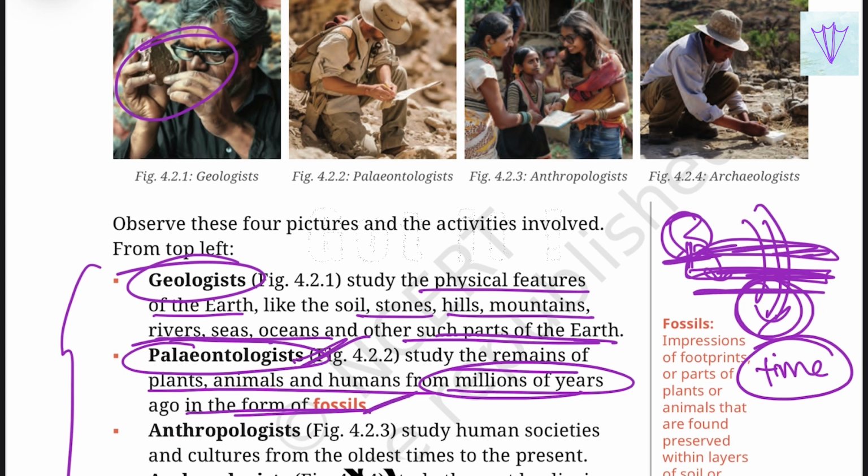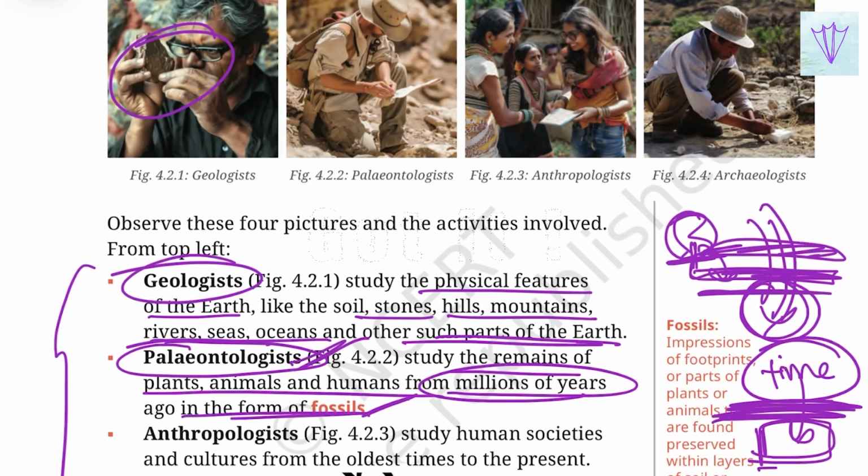In the same way, our early humans might have also been under the soil and layers of soil might be formed. So when we go down deep, we'll understand the various things which our early humans have done, and we'll understand how we have evolved to what we are at present.